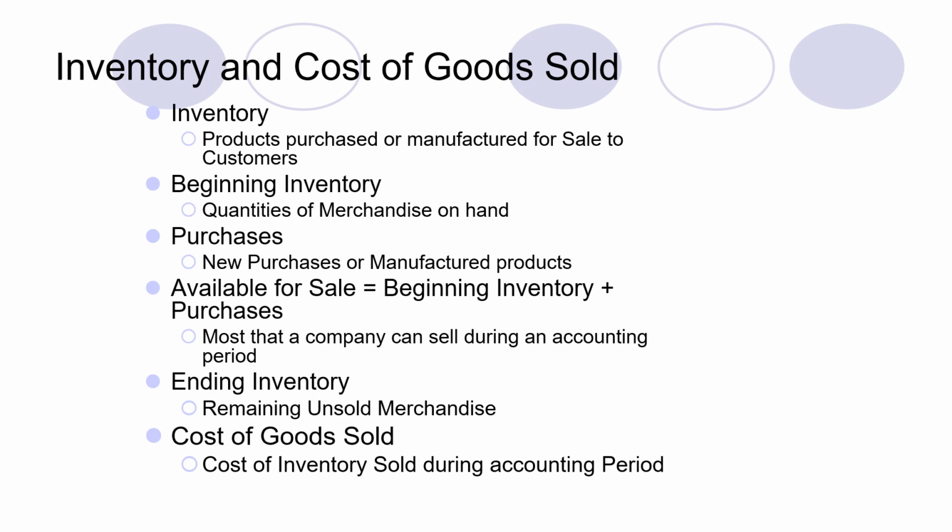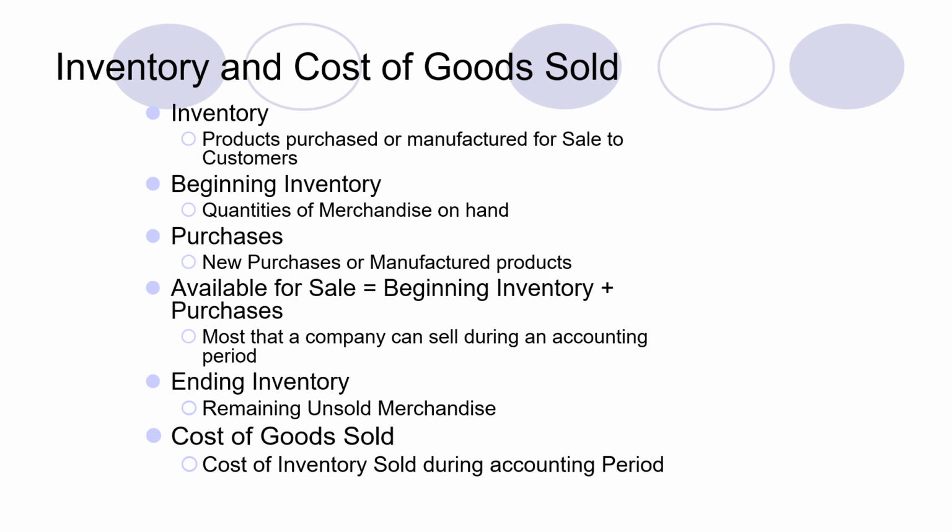So available for sale is equal to beginning inventory plus purchases. All the inventory present at hand in order to sell, the most that a company can sell during an accounting period, is categorized as available for sale, and it is the combination of beginning inventory and purchases.